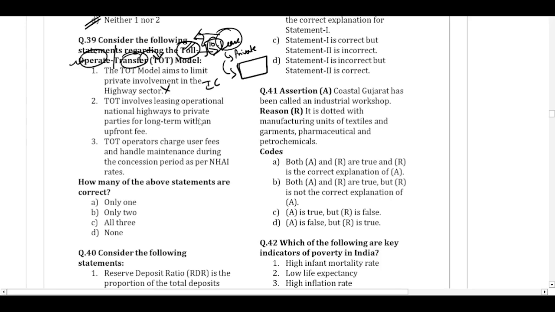The TOT involves leasing operational national highway projects to private parties for the long term with an upfront fee. This is correct. The TOT operators charge a user fee, that is the toll, and handle maintenance during the concession period as per the National Highways Authority of India rates. So this is also correct. How many of the above statements are correct? The first statement was incorrect, two are correct. So only two is the correct answer.